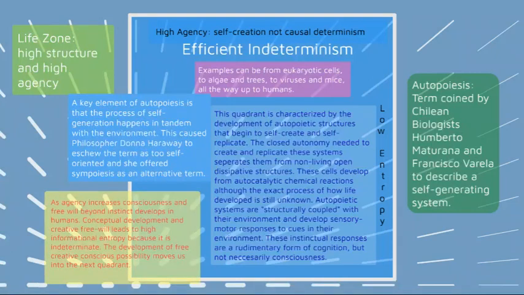As agency increases, consciousness and free will beyond instinct develop in humans. Conceptual development in creative free will leads to high informational entropy because it is indeterminate. The development of free, creative, conscious possibility moves us into the next quadrant.